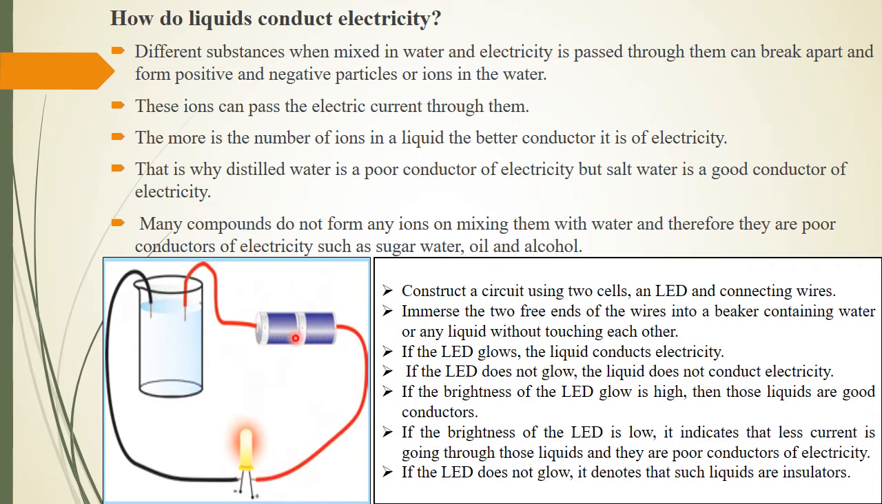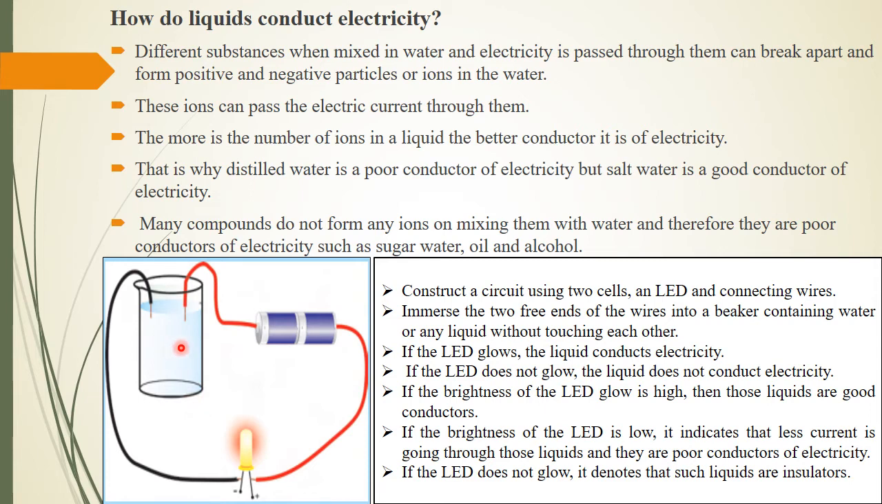It is connected through two cells and a wire, and the ends of the wire are not touching each other; they are immersed in a liquid. So if the LED glows, then you can say that the liquid conducts electricity. If the LED does not glow, the liquid does not conduct electricity. If the brightness of the LED glow is high, then those liquids are good conductors of electricity. If the brightness of the LED is low, it indicates that less current is going through those liquids,